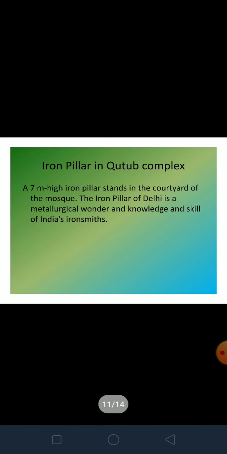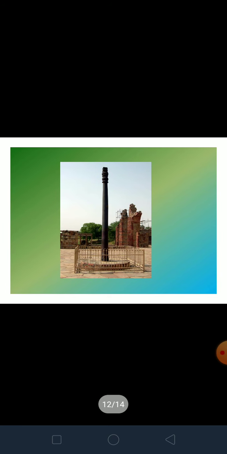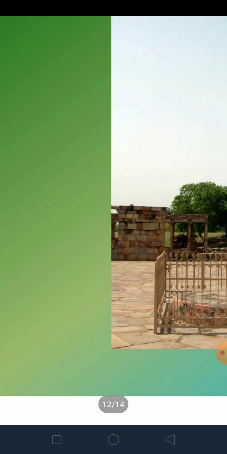It's standing in the open area under the sky, affected by weather, pollution, rain and water, but still it's not rusted. You must have seen rusting on iron articles. It's a metallurgical wonder. It didn't rust over the years. It's standing like that only. So it itself is a marvel. This is the iron pillar in the Qutub complex.